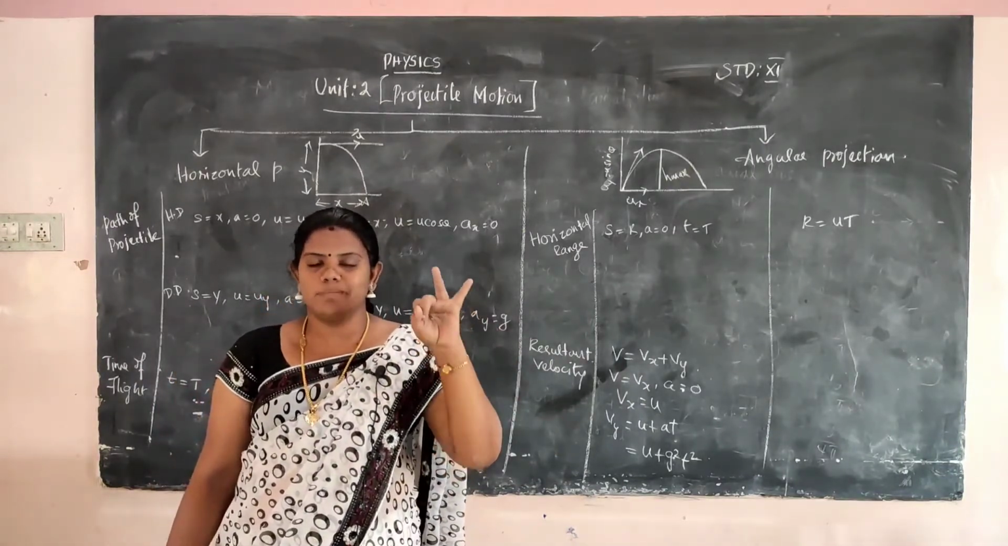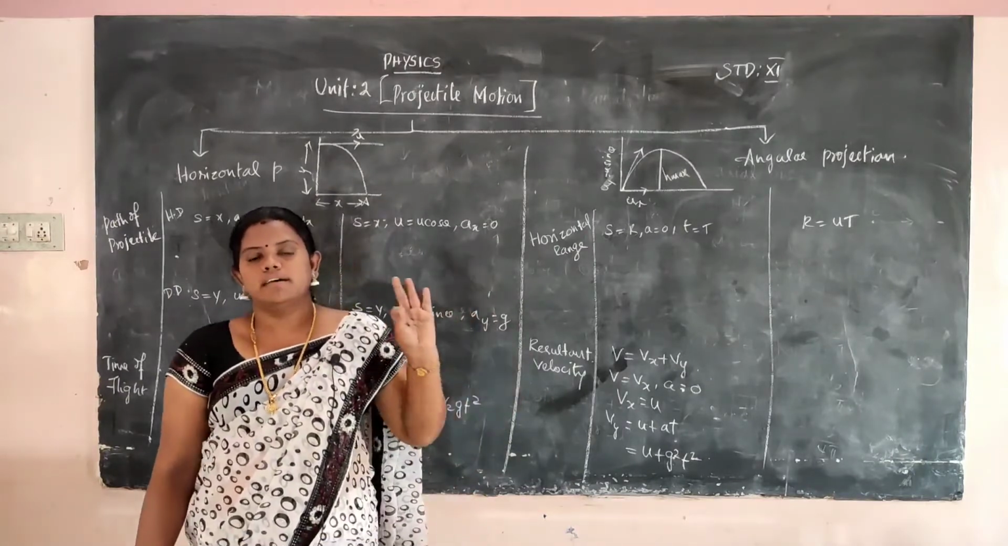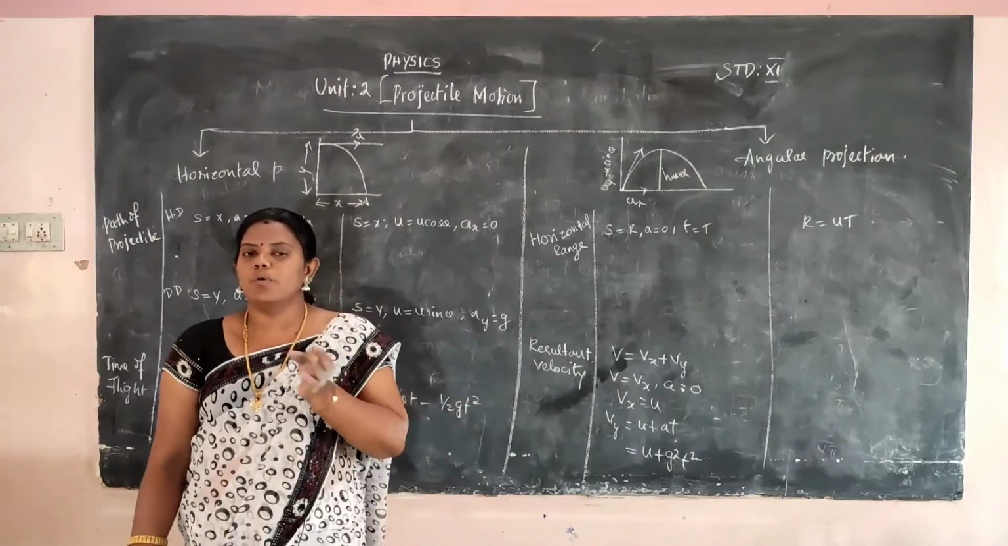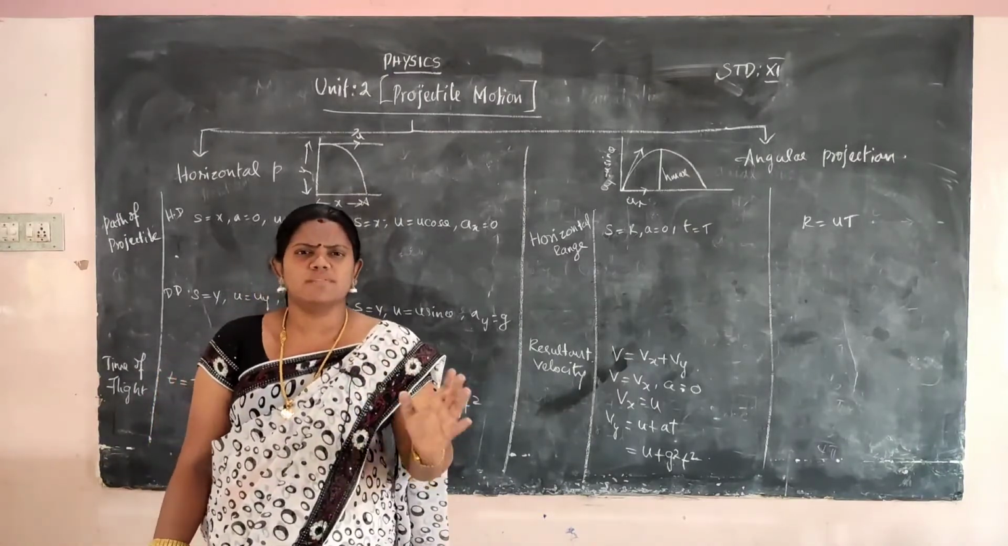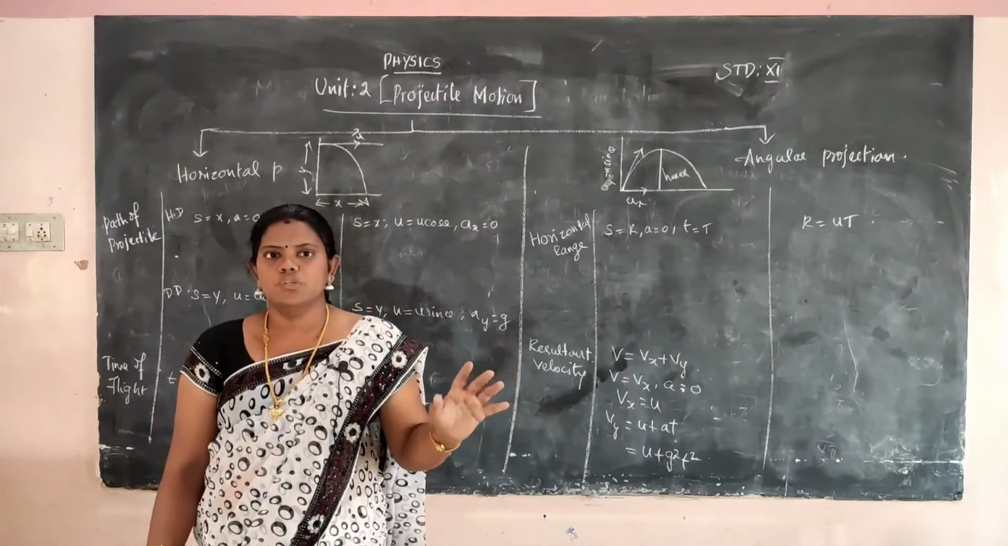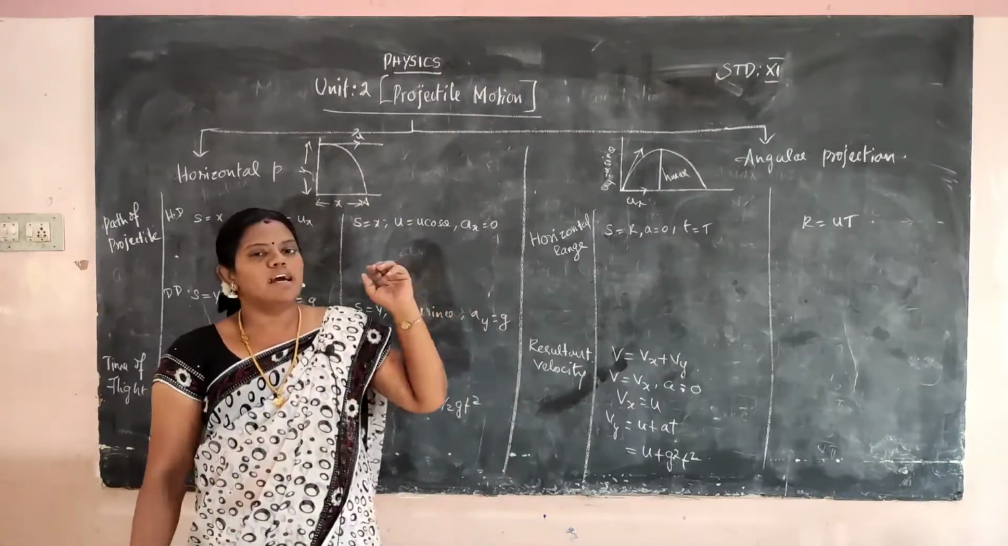So time of flight must be mentioned. And third one, what's the speed of the projectile? One thing will be flying from one point to another point, definitely having some velocity. So you have to calculate the velocity of the projectile also. So projectile. Then horizontal range.